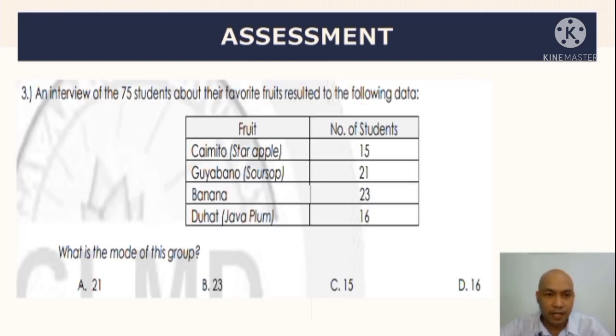Okay, next number 3. An interview of 75 students about their favorite fruits resulted to the following data. Star apple ay 15, guyabano or soursop is 21, banana is 23, then duhat or java plum is 16. Ang tanong dito, what is the mode of this group?